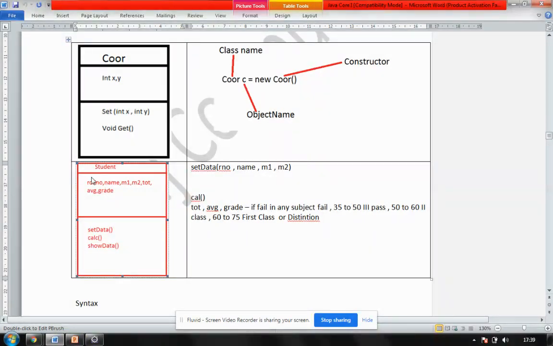I'll be using these internal variables. The first is roll number, name, M1, M2, total, average, grade, which are set and operated with these three functions: setData to assign roll number, name, M1 and M2. I'll be using calculate to calculate my total, average and grade, and a show method which displays my result. So how to do this?